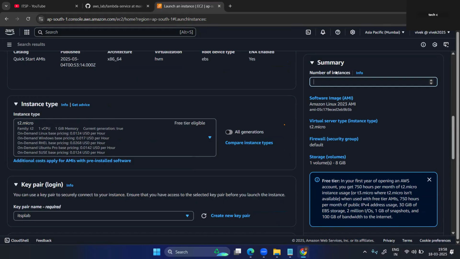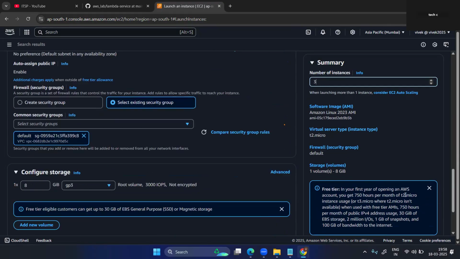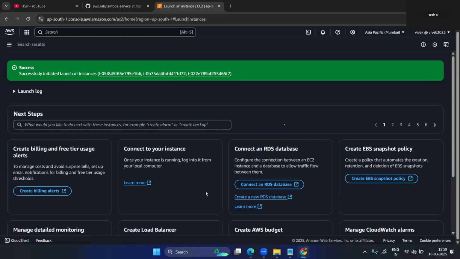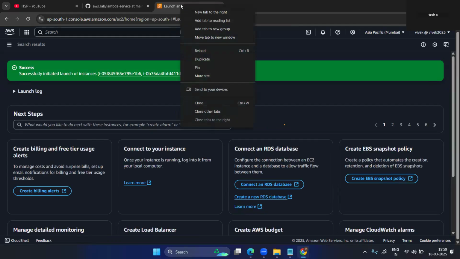Here you can choose the number of instances. I want three. Just launch three instances. Okay. Now it's launching. Now perfect. Now one more time we can create a duplicate.